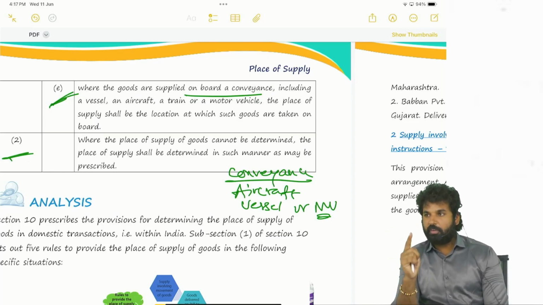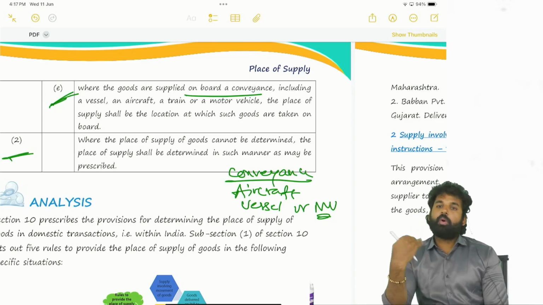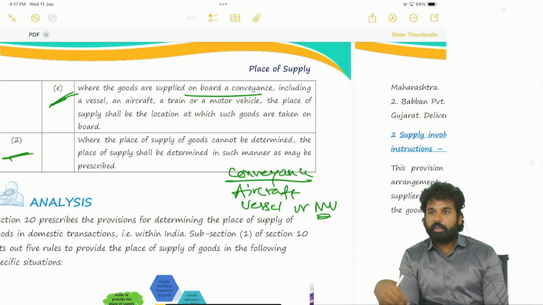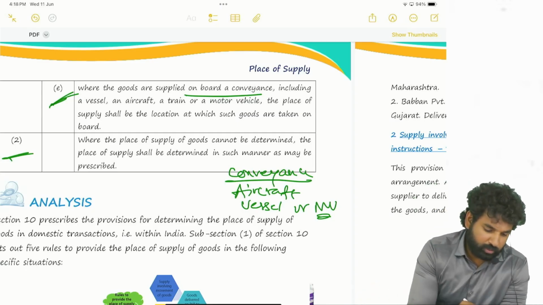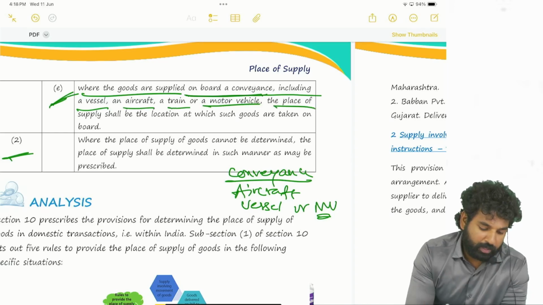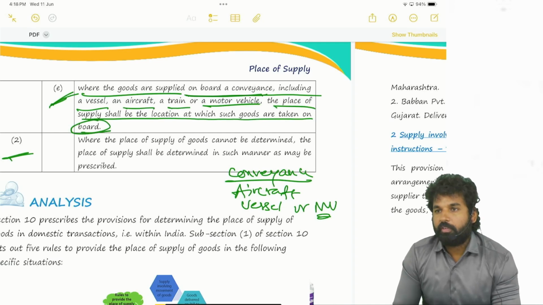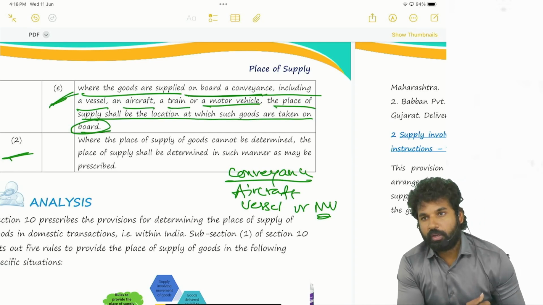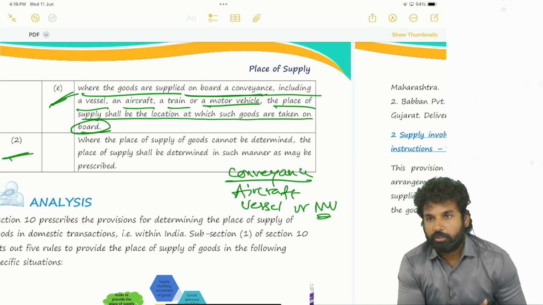The place of supply will be the place where the goods are loaded into the train, loaded into the aircraft, loaded into the vehicle. So that is what is called where the goods are supplied on board a conveyance, including vessel, aircraft, train, or a motor vehicle. The place of supply shall be the location at which the goods are taken on board, where the goods are loaded. So if they are loaded in a particular station, that station will be the place of supply.